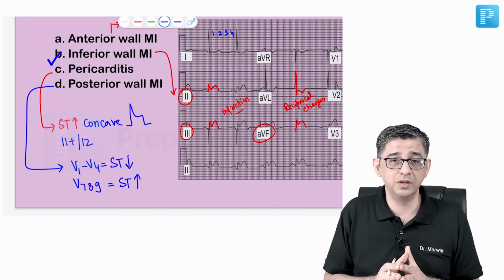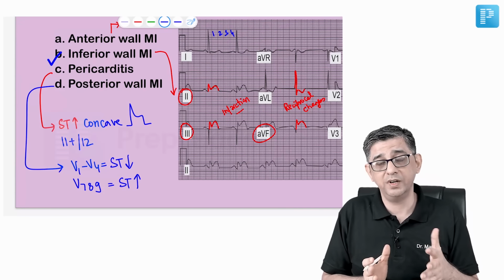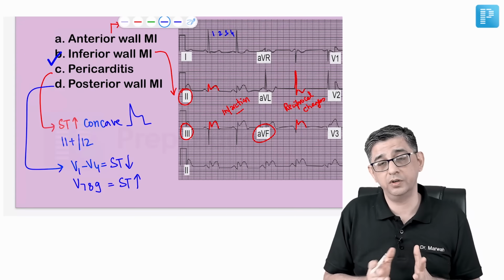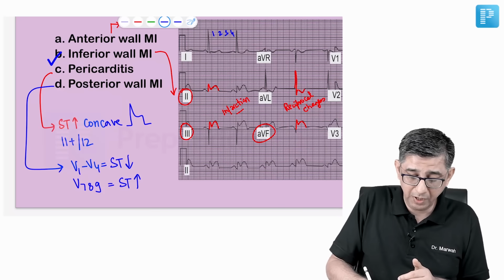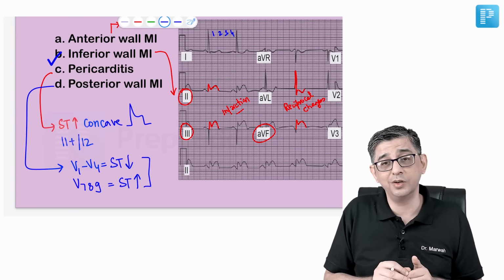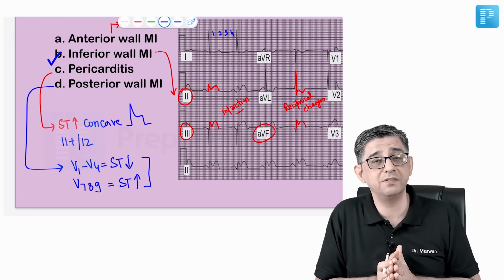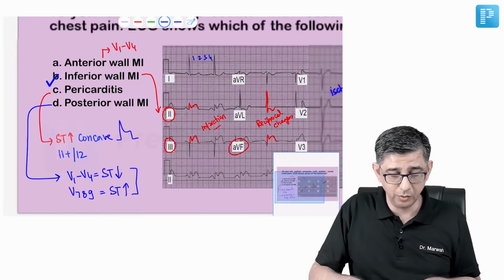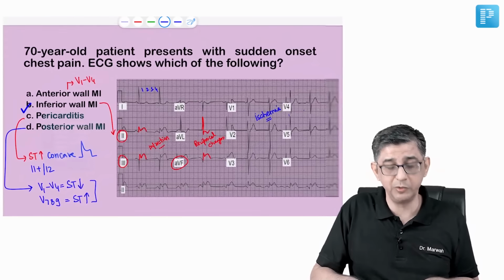So the message here is that for posterior wall MI, it's the posterior descending artery and even the left circumflex that can be involved. But you must have both of these present in the question, and there was no mention of any V7, V8, V9 in the question. So by exclusion, the answer for this question will work out to option B.